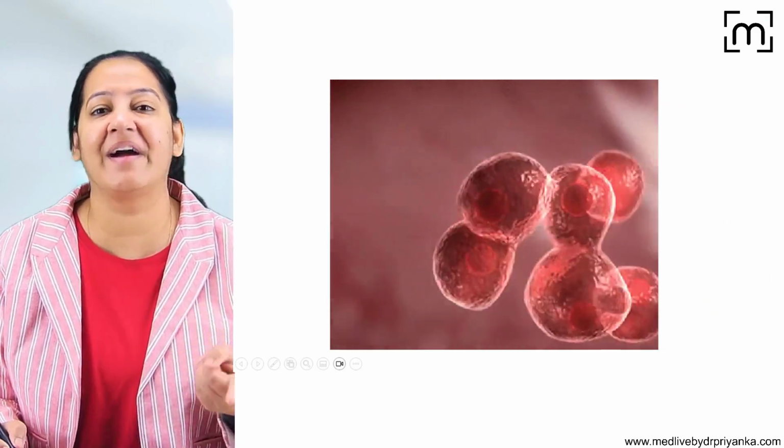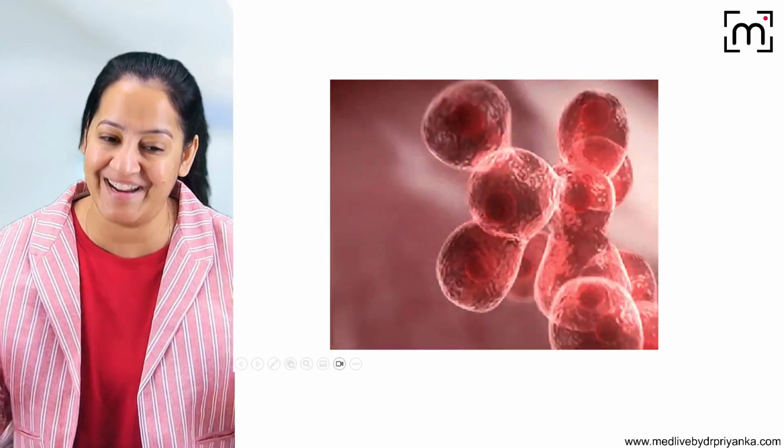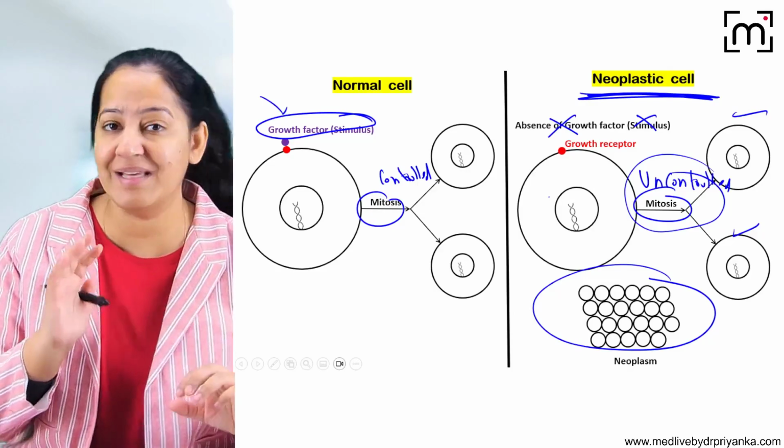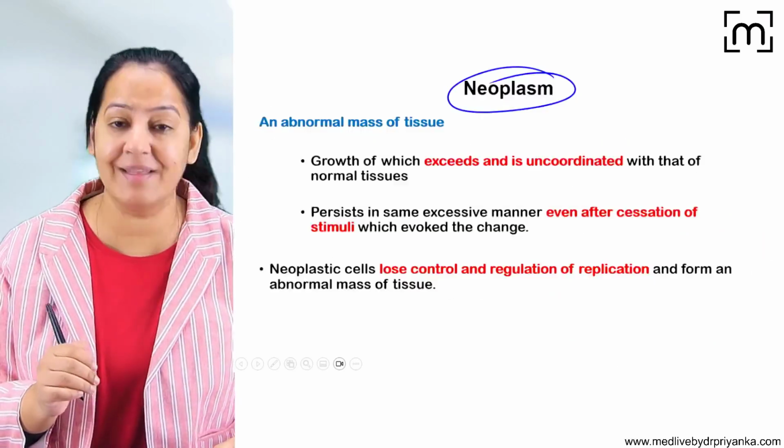So this is one cell dividing into 2, 2 dividing into 4, 4 dividing into 8. It keeps on dividing, and the mass of cells which is formed is known as neoplasia. I hope you got the difference between a normal cell and a neoplastic cell. In a normal cell, the cell division is under control. So it divides only when the stimulus is present, and it divides and it stops. It does not keep on dividing.